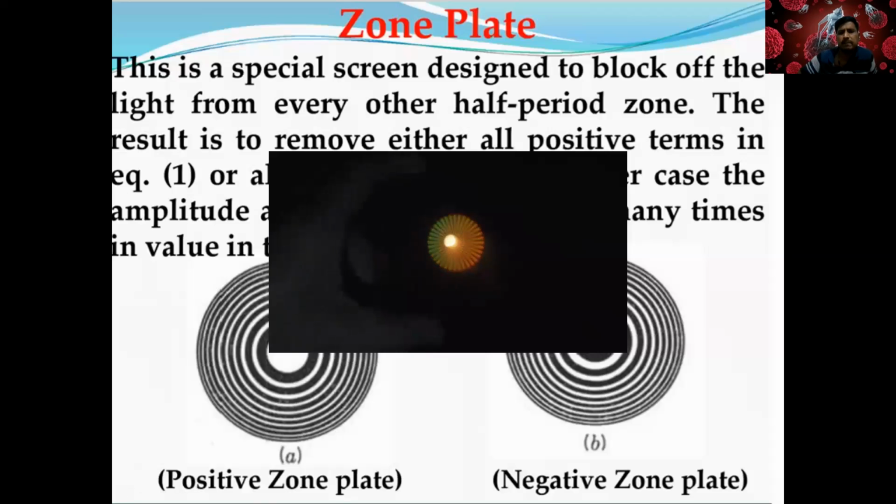So this is the zone plate, how it works. There will be light. See how its diffraction pattern can be seen. If you keep it, it's blocking. If you don't keep it, the light is coming out. Is it visible to all?